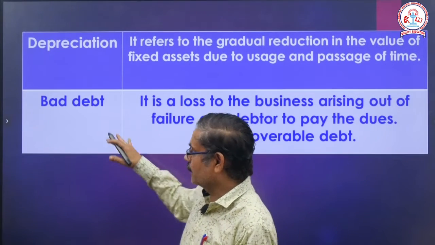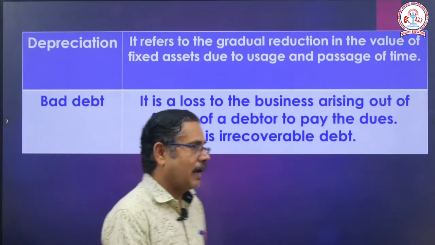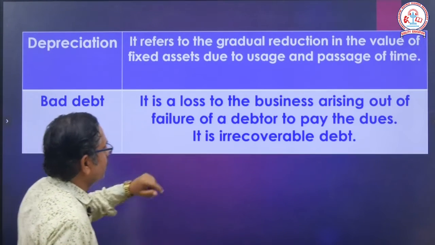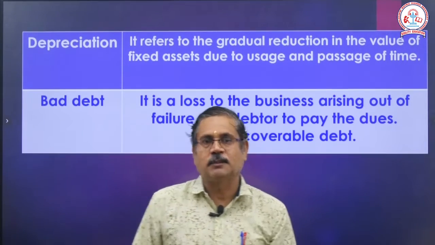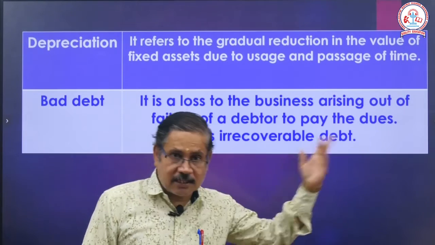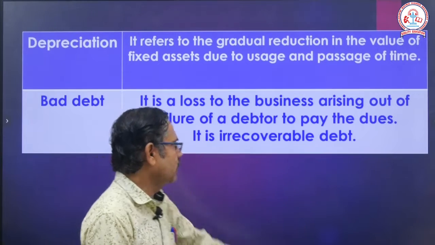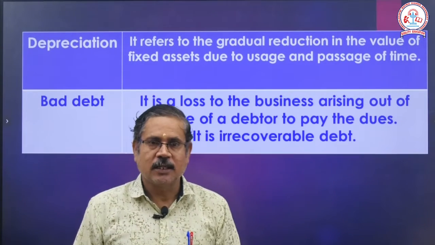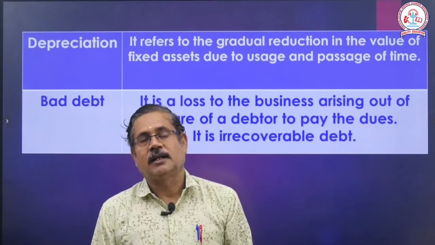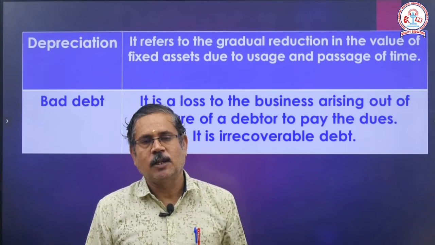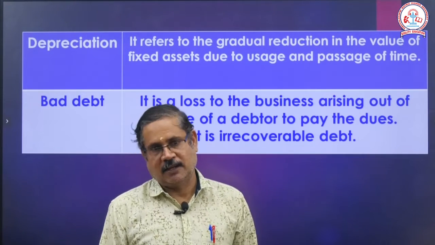From our business point of view, that debtor's amount is called bad debt. So it is a loss of the business. Bad debts are a loss from our business point of view. In future, if the debtor pays his dues, it is recoverable. Before that, it is irrecoverable.